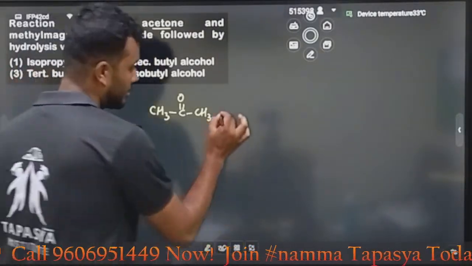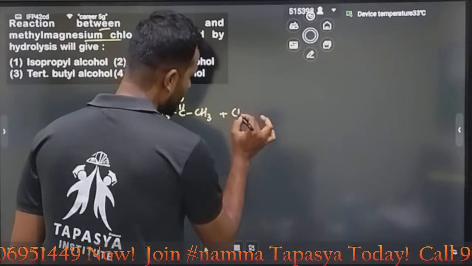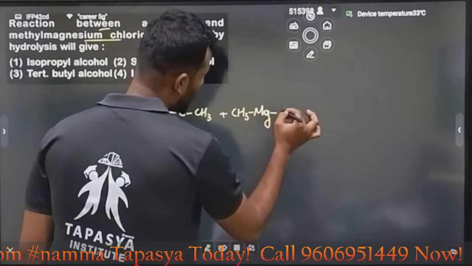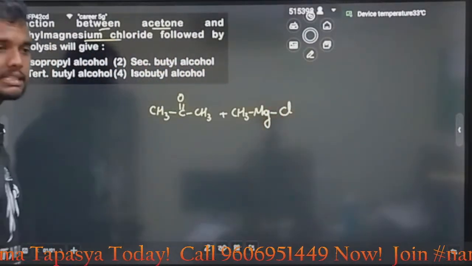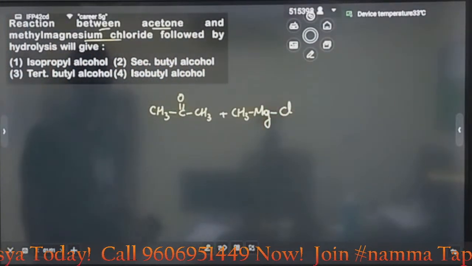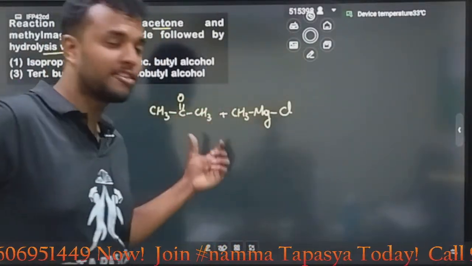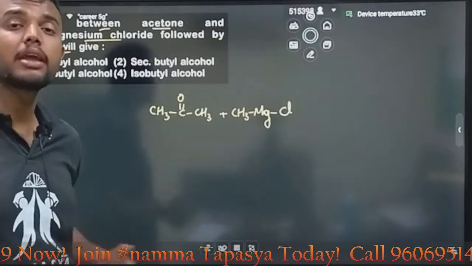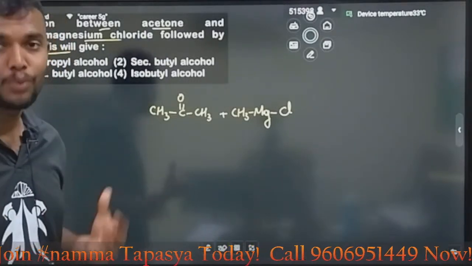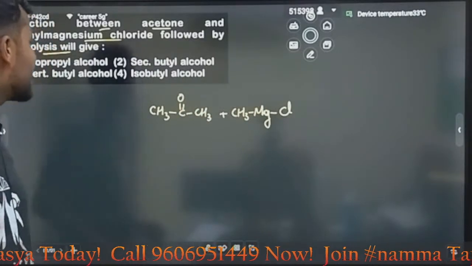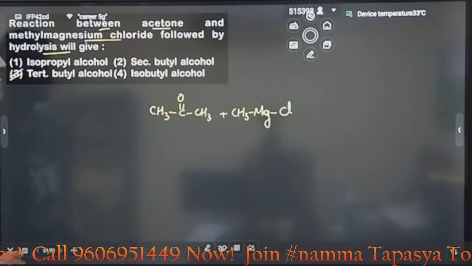methyl magnesium chloride, CH3MgCl, followed by hydrolysis. Okay, the reaction of aldehyde or ketone, what will it give? You will obtain alcohol. Which alcohol? If you have aldehyde, secondary; ketone, tertiary. Answer is tertiary, my dear bacho.